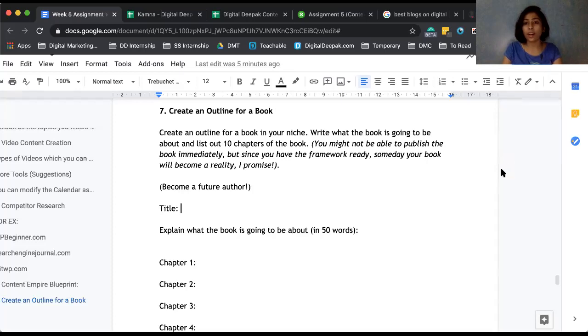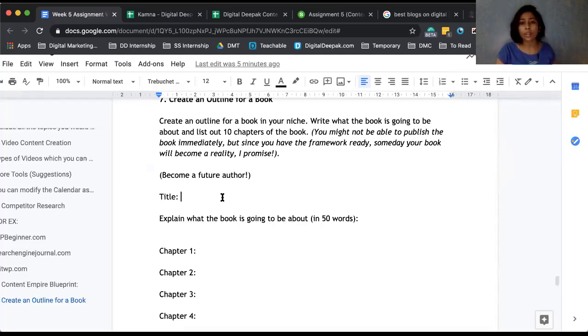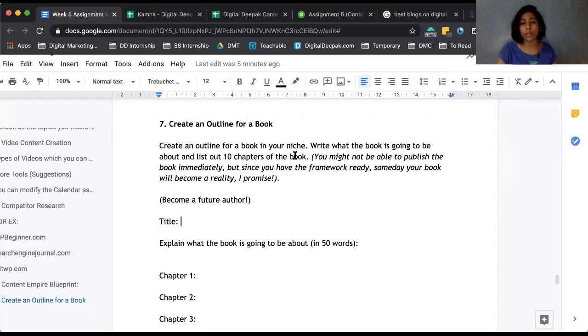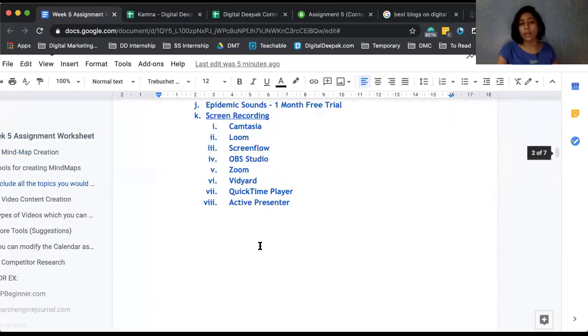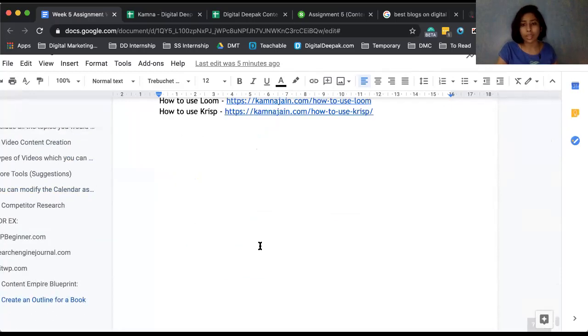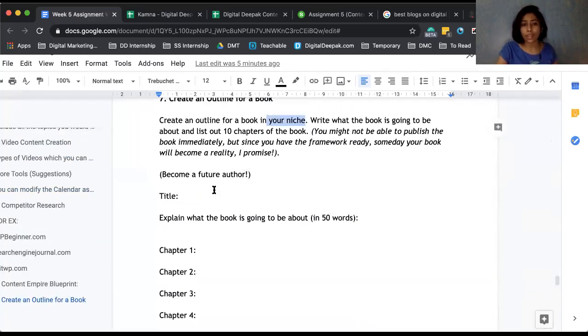Everyone wants to write. I think everybody actually does want to write. Great, so that's what you have to do. I don't think I need to explain anything. Whatever book you really want to write about, definitely make sure it's in your niche. It doesn't have to be on the same topic as the blog post, but at least the niche should be the same. Okay? So just write the title.